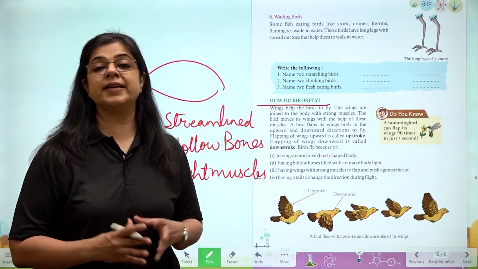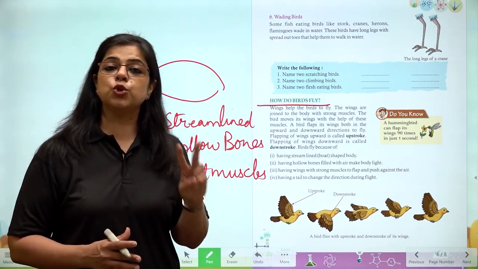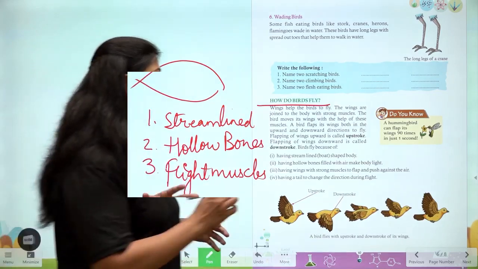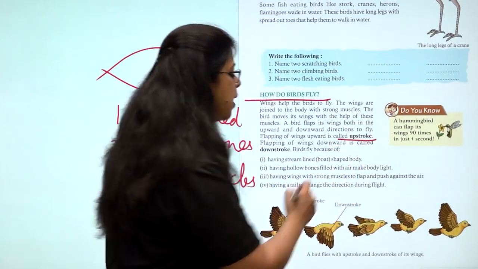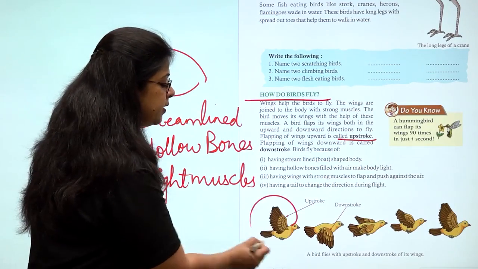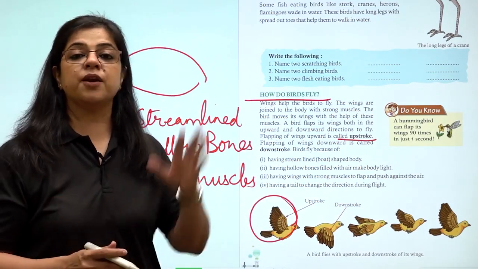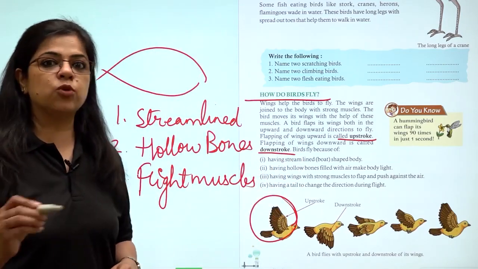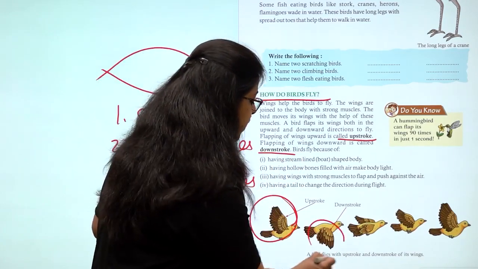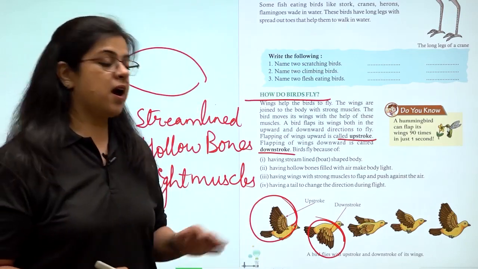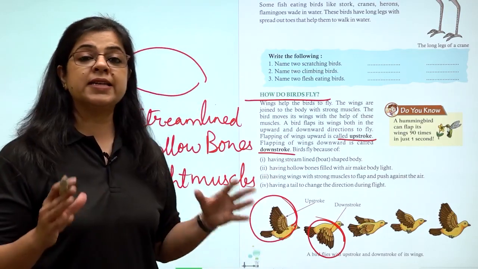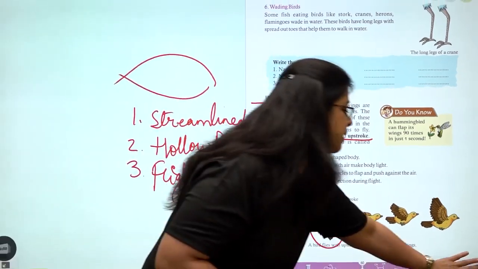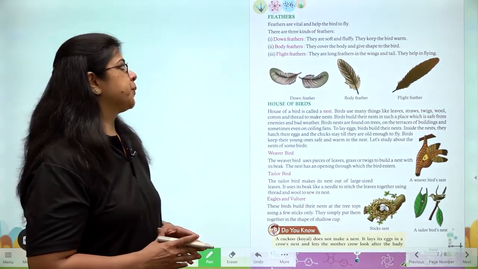Now, how exactly does a bird fly? There are two strokes जिसकी वजह से bird fly कर पाता है. एक stroke को बोलते हैं upstroke. Upstroke is when the bird's wings are facing upwards, and the second stroke is called downstroke. Downstroke is when the bird's wings are facing downwards. It is the continuous upstroke and downstroke movement that helps the bird to fly.